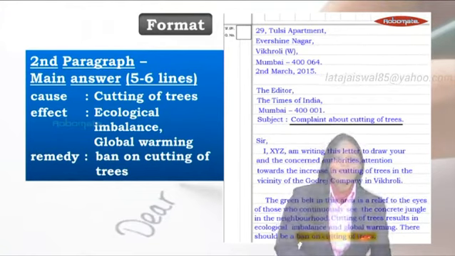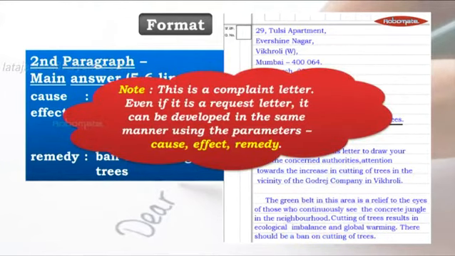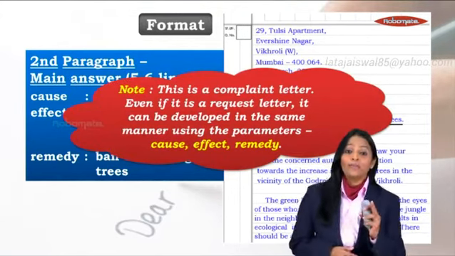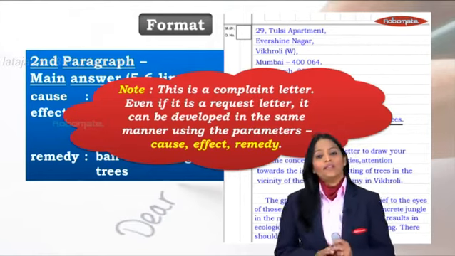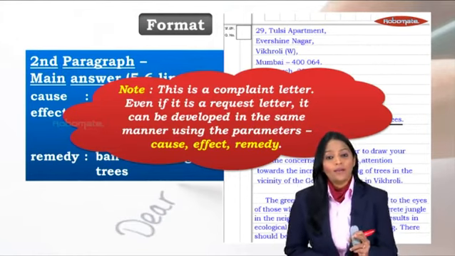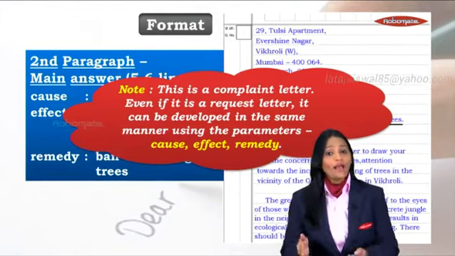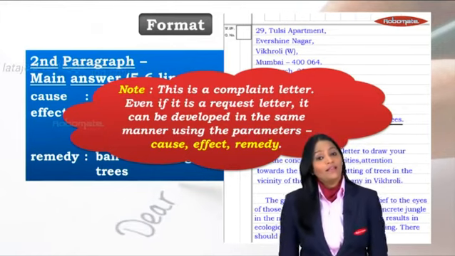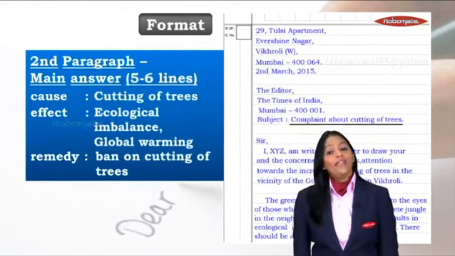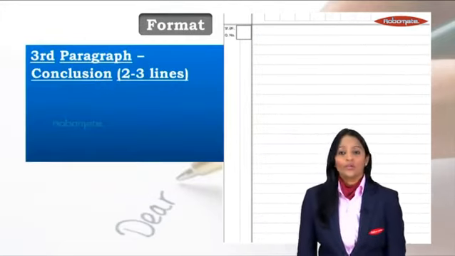Now, let us move on to the third paragraph. Students, you see here, this is a complaint letter. Even if it is a request letter, it can be developed in the same manner. The second paragraph can be written in the same manner using the parameters cause, effect, and remedy. But what are we doing right now? We are doing the complaint letter. Students, we've seen how to build it up. Let us now go on to the next point, that is the third paragraph, and which is the conclusion.